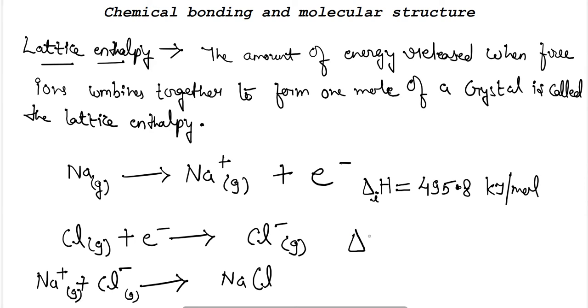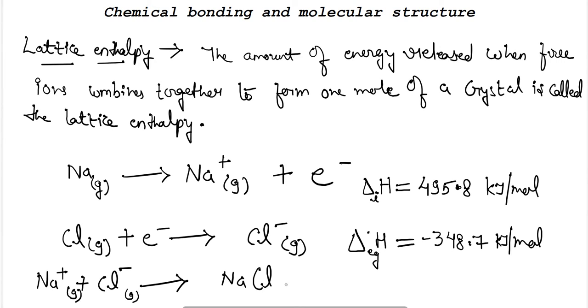Next, for gaining of an electron by a chlorine atom to form chloride ion, the amount of energy released is 348.7 kilojoule per mole.